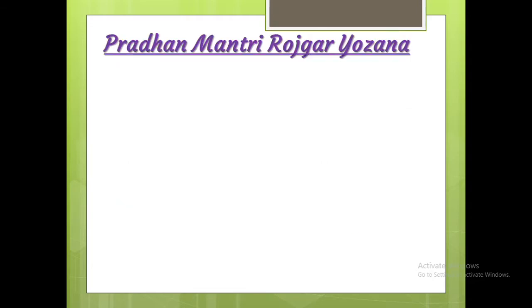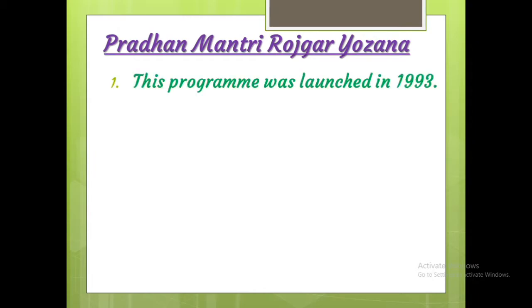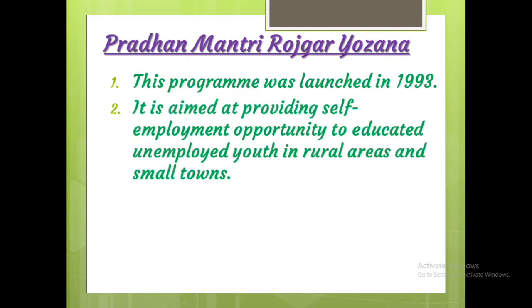Clear, children? Let's see which all are the anti-poverty programs we started. First one, Pradhan Mantri Rozgar Yojana. This was launched in 1993. It is aimed at providing self-employment opportunity to educated unemployed youth in our rural areas and small towns.